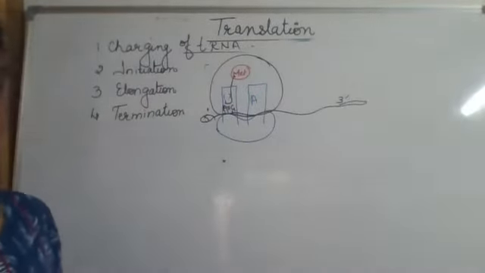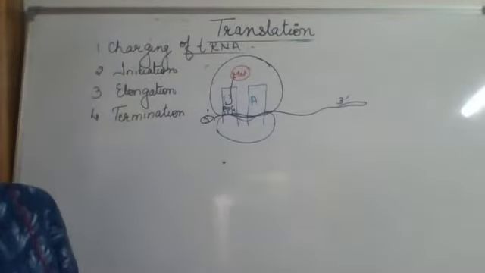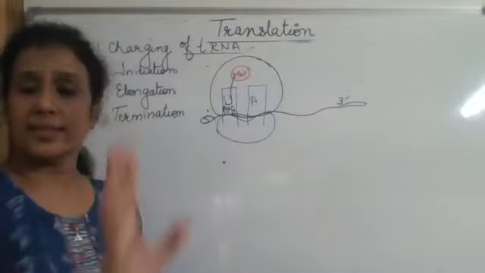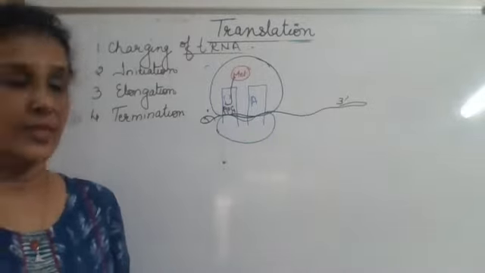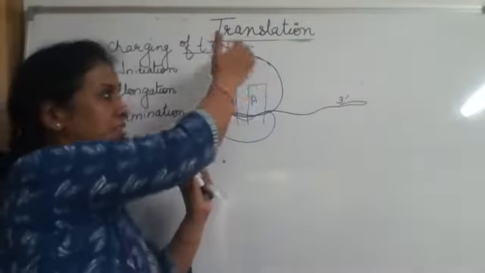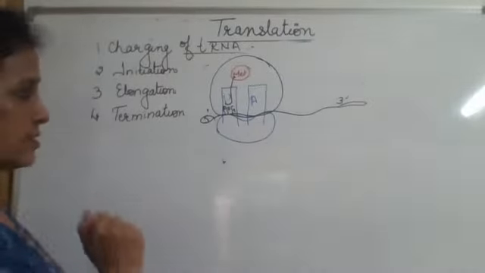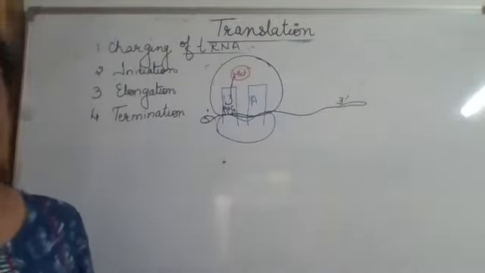This is the initiating complex. So the process has started, and all these require, as I said, a source of energy, that is GTP. Magnesium ion and initiating factors are already present in the ribosome. Now we move to the second step, elongation.